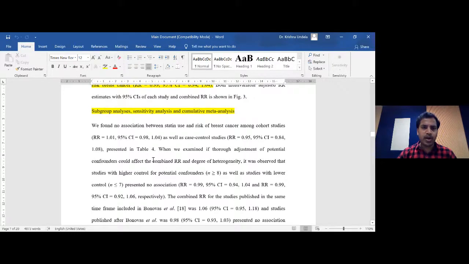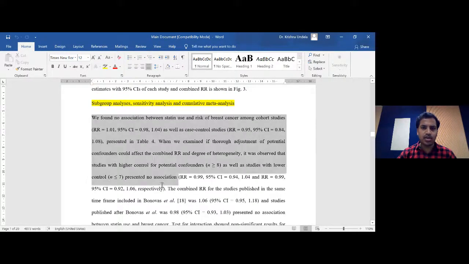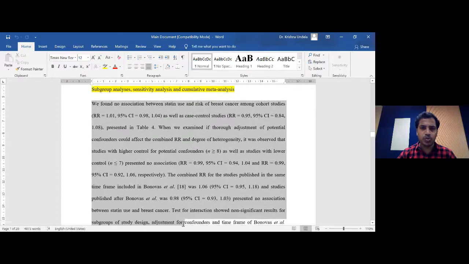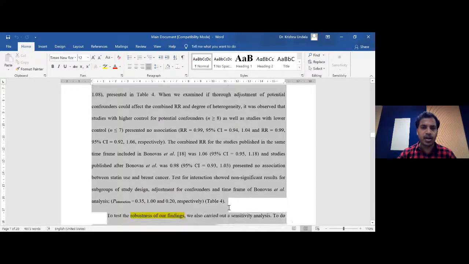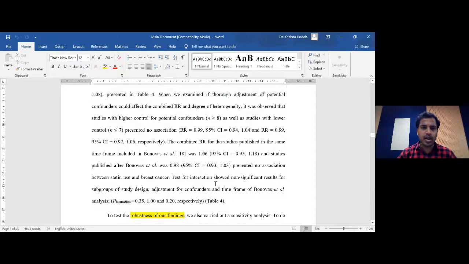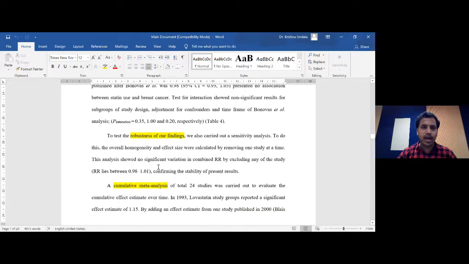And about the subgroup analysis, we mentioned all that information. I'm not going to explain all those things to you; maybe I can show you the direct table. So this is about the other analyses we have performed. We wanted to understand the robustness of the findings, whether they are robust or not. For that reason, we performed the sensitivity analysis. Just keep in mind the sensitivity analysis and this particular cumulative analysis.